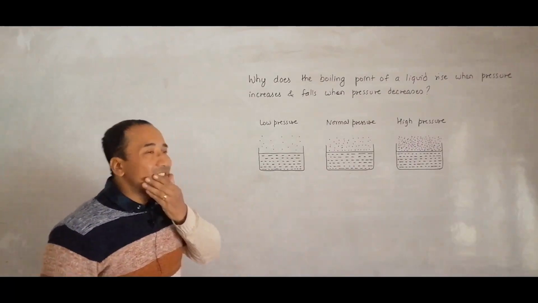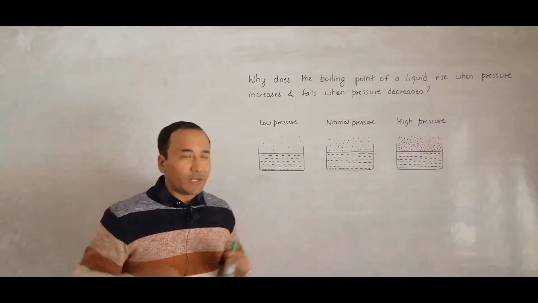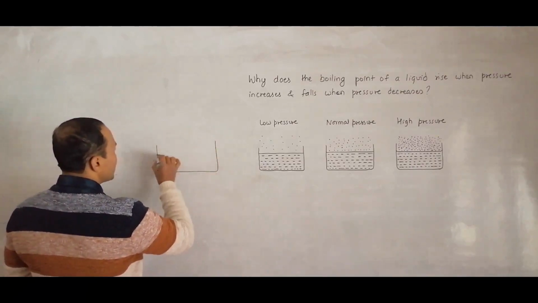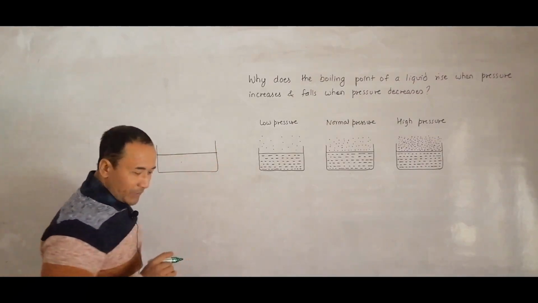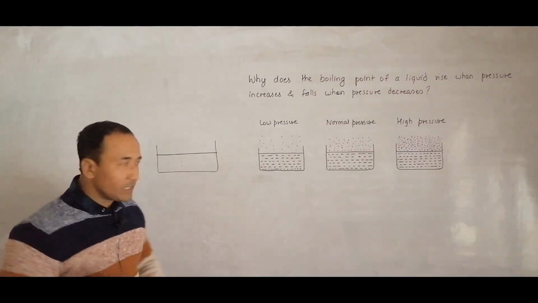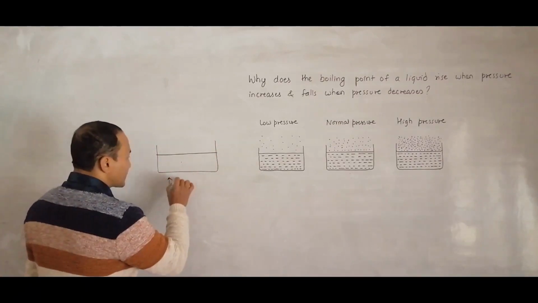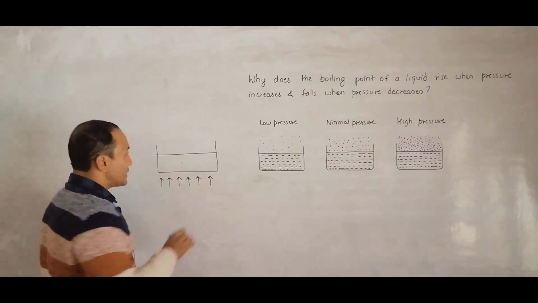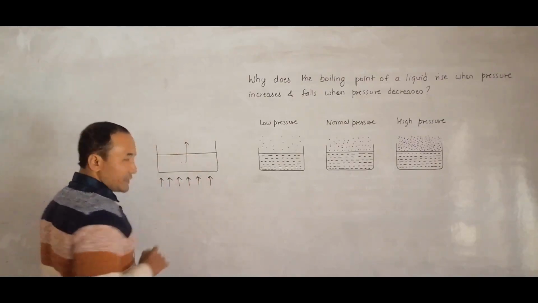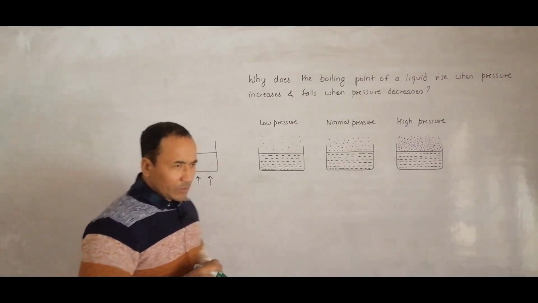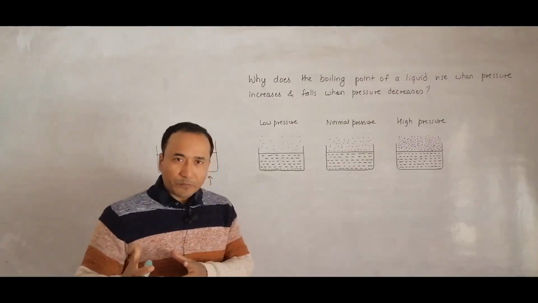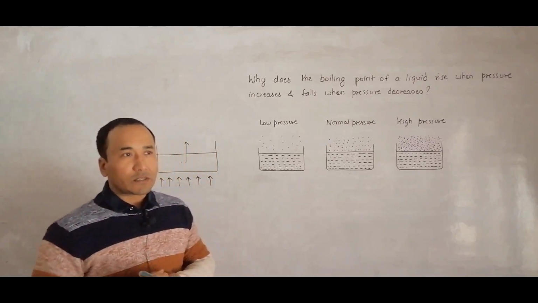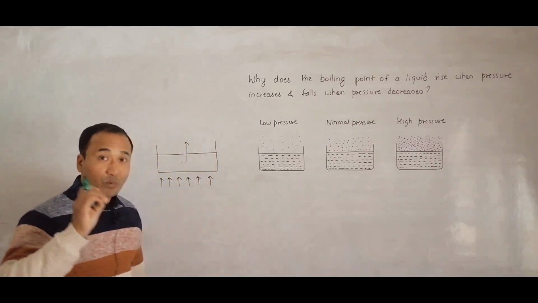First of all, let's remember what boiling actually is. So boiling is a phenomenon in which the liquid molecules have so much energy because of some external factors, here we have heat supplied, that they can leave the surface. Though during evaporation also they do the same, in boiling the process is vigorous, and that occurs at a particular temperature. We often call it the boiling point.